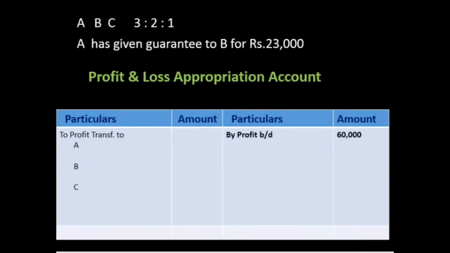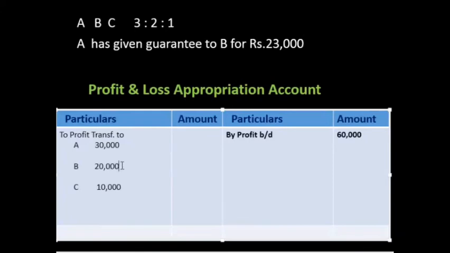So now we take another question. A, B, C are partners. Same question. A has given a guarantee to B of 23,000. A has given the guarantee personally. Understood? So A and C are not both giving. A has given the guarantee personally to B. Clear? 23,000. So first we distribute the profit in their ratio.